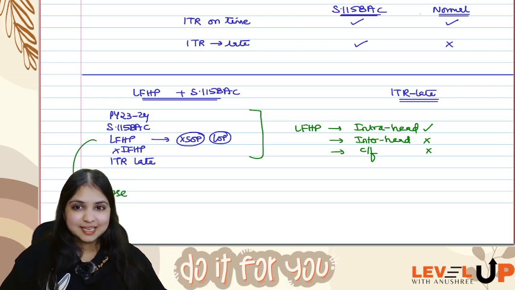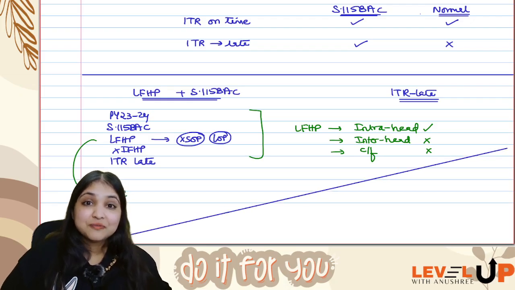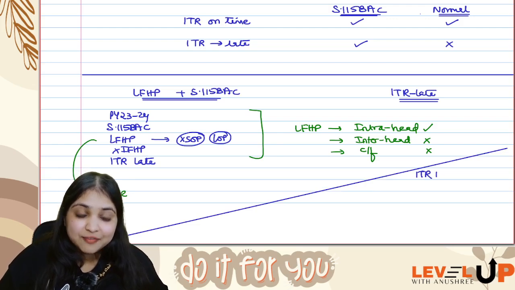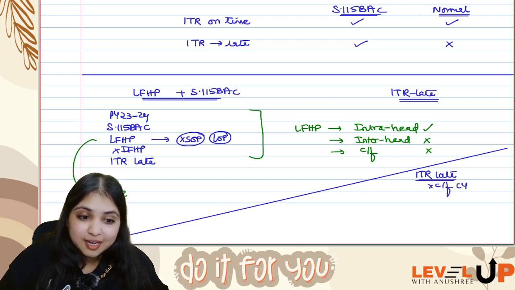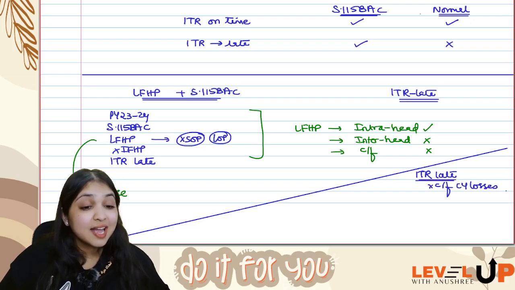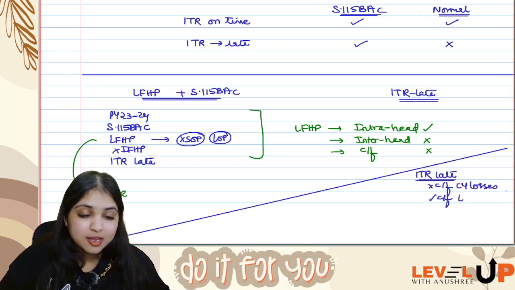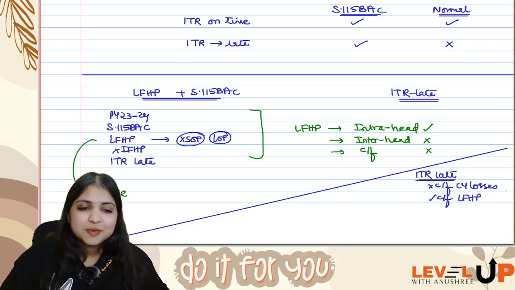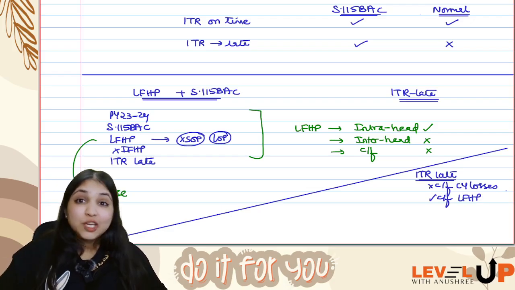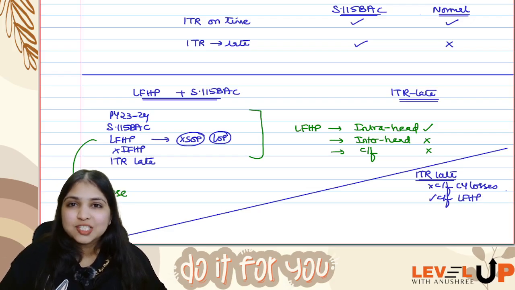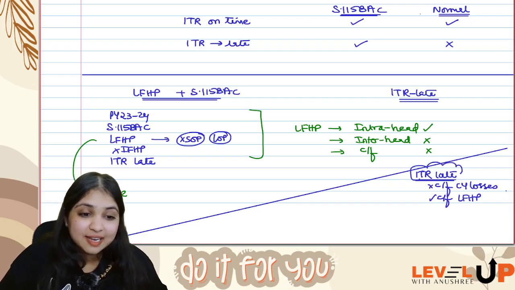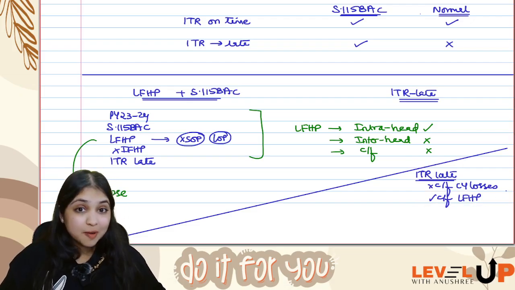Okay, now listen. We also learn in our set off and carry forward chapter that if the assessee files ITR late, then you cannot carry forward current year losses. Right, guys? But you can carry forward loss from house property and unabsorbed depreciation and all. Loss from house property, even if you file ITR late, you can still carry it forward. That is what we learn under the set off and carry forward chapter, that even if the assessee files ITR late, you can still carry forward loss from house property.